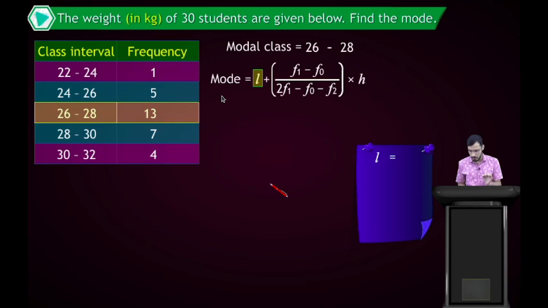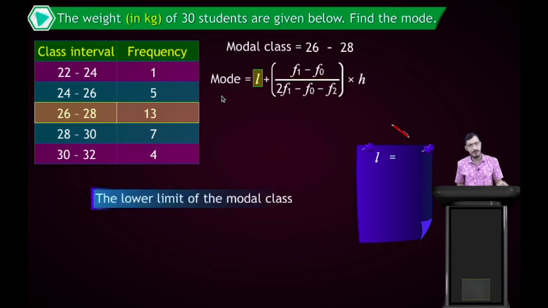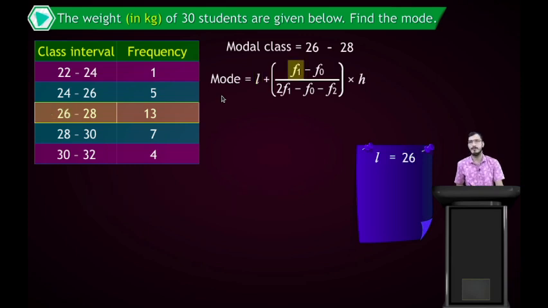So L is the lower limit here, the lower limit of the model class. You can see the lower limit is 26. Now the second one: you can see f1. Students, here we have the frequencies f0, f1 and f2. So remember these three terms.